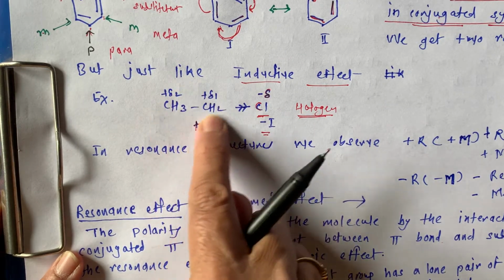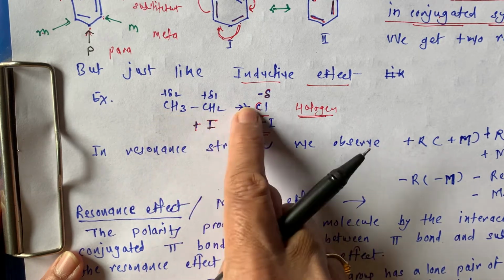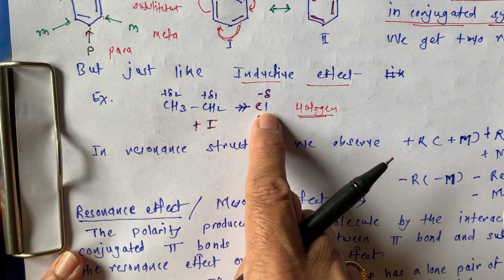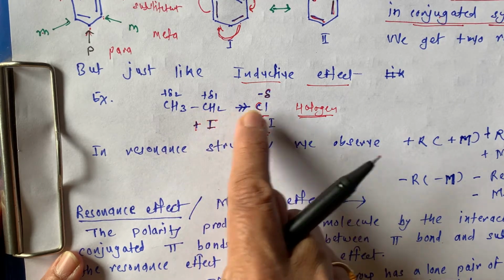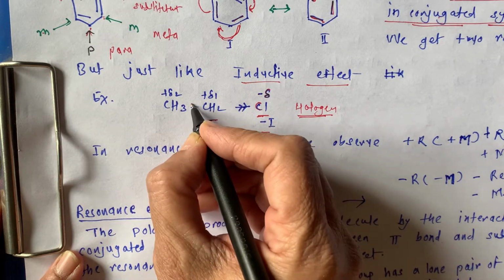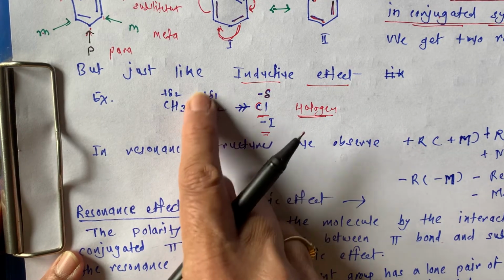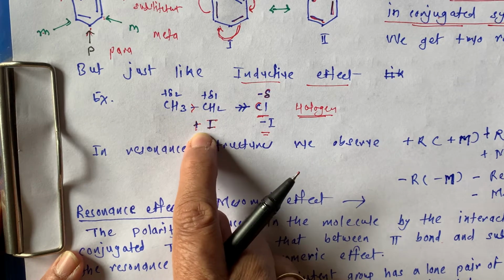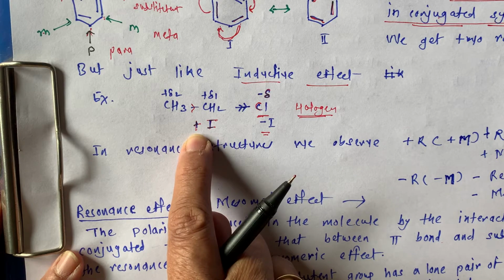The electron density from the carbons is pulled towards chlorine, so they become electron deficient and acquire positive charge, and that's why they show plus I effect.